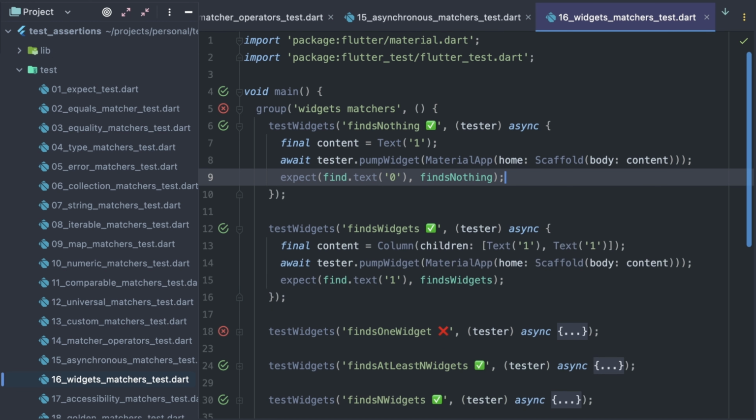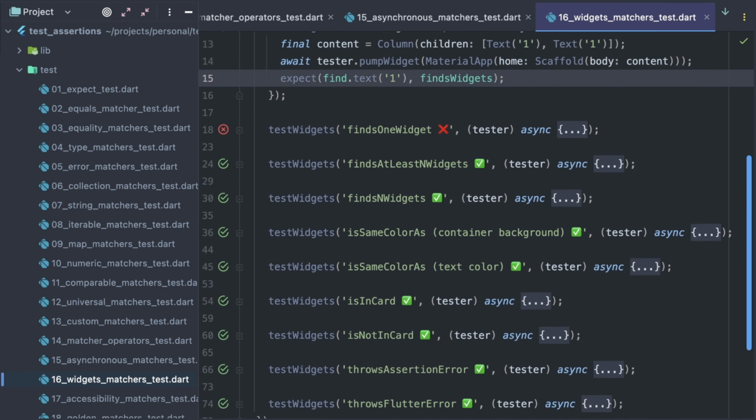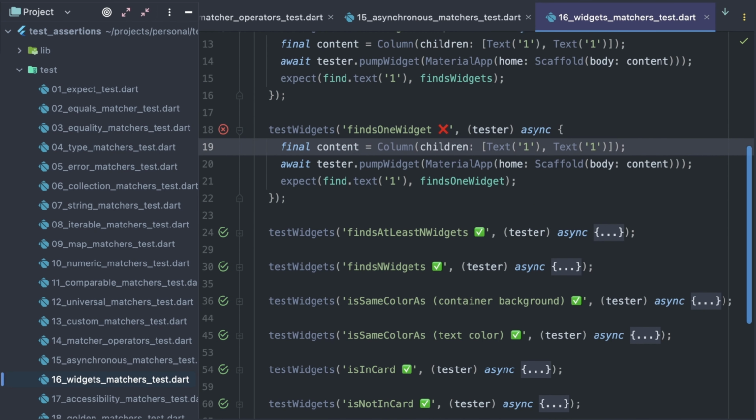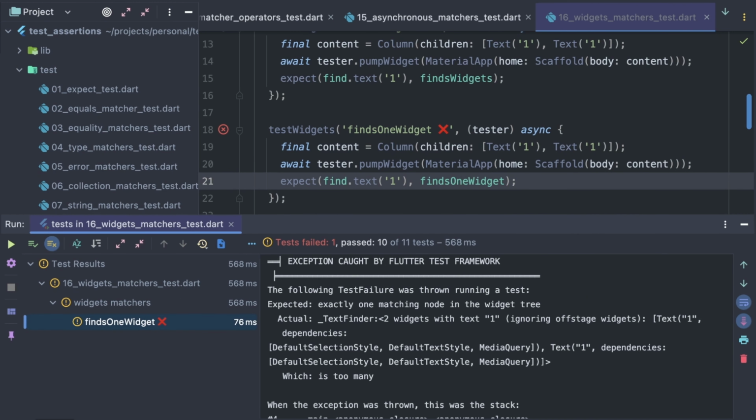The findsWidgets matcher ensures that at least one such widget is in the tree. So here I have a column with two text widgets with the same text, place it in the widget tree, and use findsWidgets to look for the same text. This test passes. However, an identical widget tree doesn't pass the next test, where I used the findsOneWidget matcher, because its task is to ensure there is exactly one widget in the tree. And we see in the output it complains that there were two widgets with text1, which is too many.